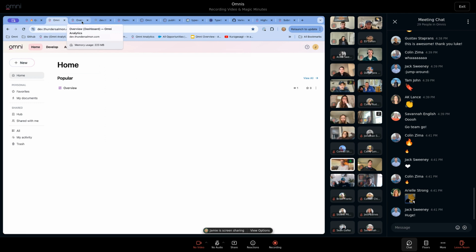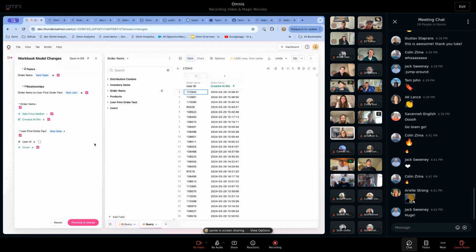Can I ask a quick question on the other one really fast? What do we do in any cases, or maybe the answer is not yet, where there are dependencies between these? If somebody promotes a field that was dependent on some other field or some other join that they decide not to promote, do we have any means to catch those?